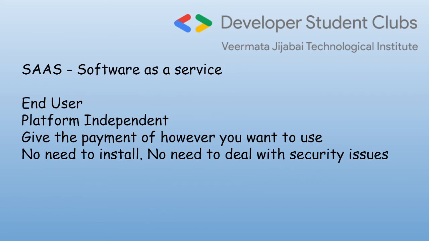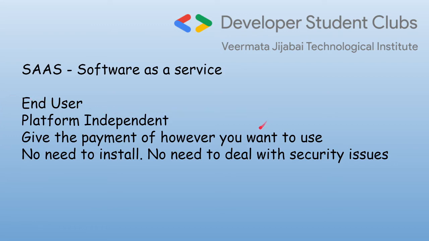Lastly, software as a service. This is very simple and basic to understand. It is used by the end users. So all the websites, all the apps that everyone uses, that is software as a service. We are just using the services hosted, deployed, made by someone else. So that is platform independent, right? You can use it in your phone, laptop, PCs, anywhere, and give the payment of however you want to use.